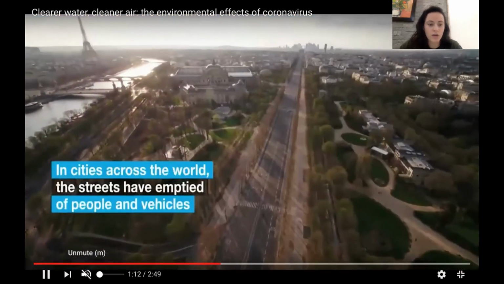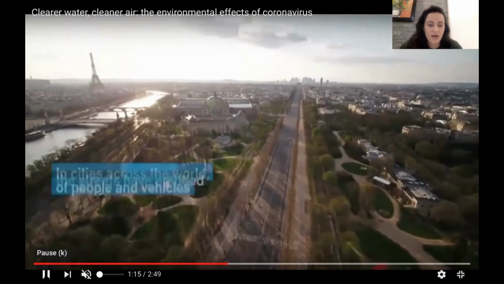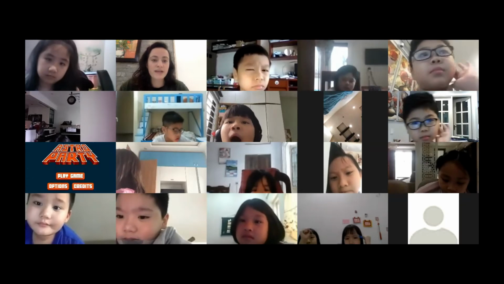In cities across the world, the streets have emptied of people and vehicles. Everyone say your answer to this question. Vietnam, are the streets of Vietnam less busy, more busy, or the same? Let's see. Kiwi, what do you think? I think busy. You think the streets of Vietnam, is there more traffic than there used to be? Or is there less traffic? Less traffic, so it's less busy. Right? Vietnam doesn't have nearly as many motorbikes and cars on the street as there used to be.